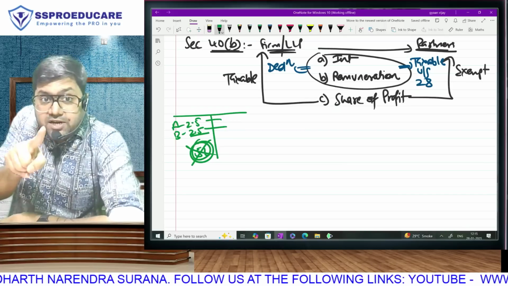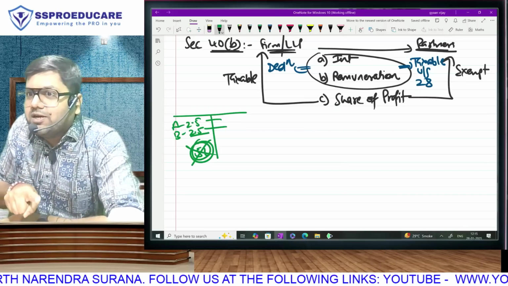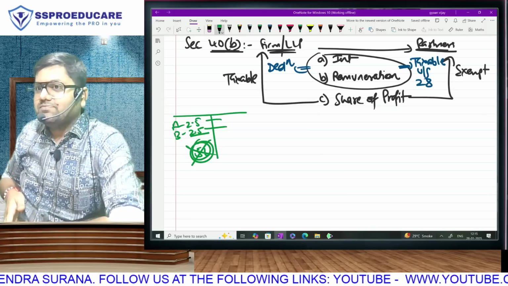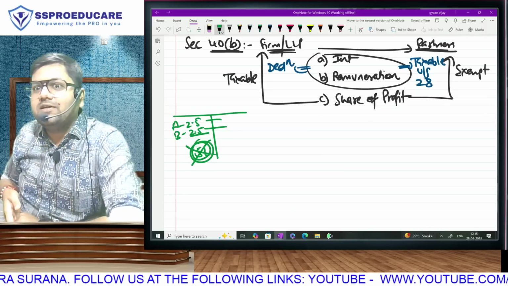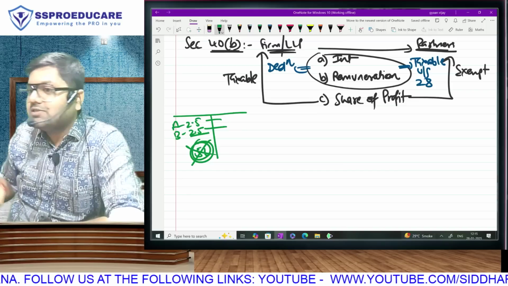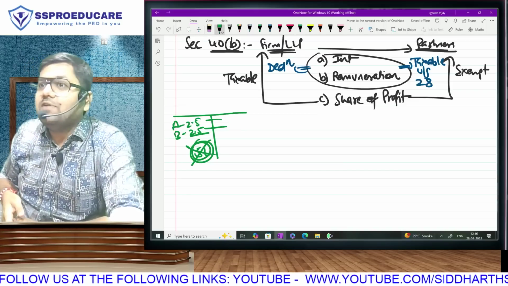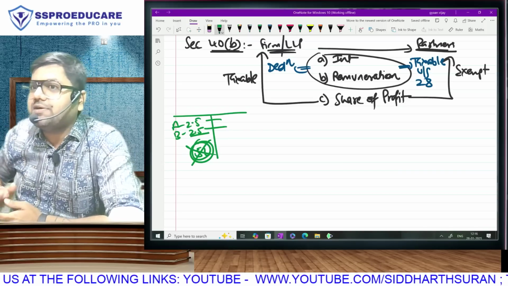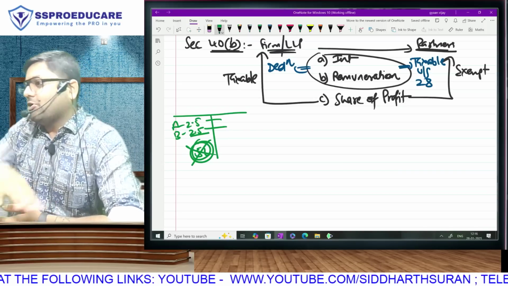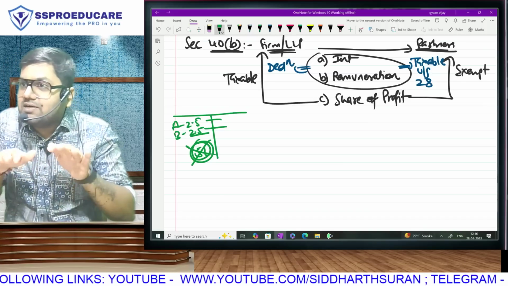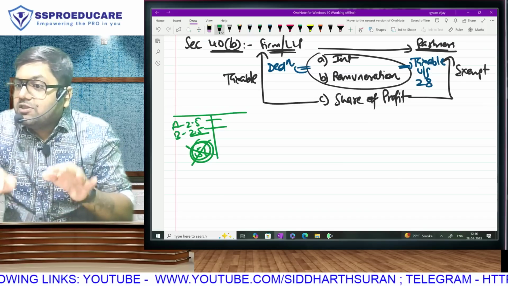If we distribute it as interest and remuneration, it will become taxable for partner first at 0%. What if the partner does not have any other income? Then 0. Supposingly he has little income, still 5. After 5 lakh, 20. Only when the individual incomes of partners have crossed 10 lakh rupees, then here also 30, there also 30, does not make any difference. But if the individual incomes of the partners are under 10 lakh, then it is better.